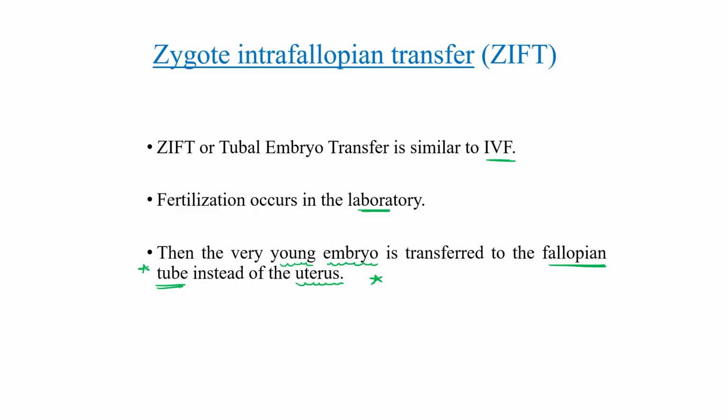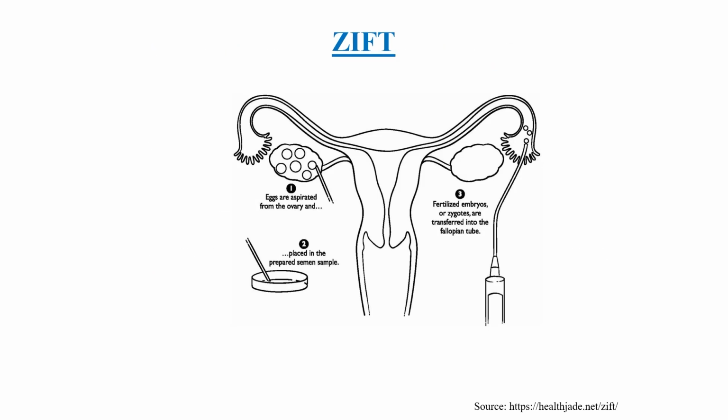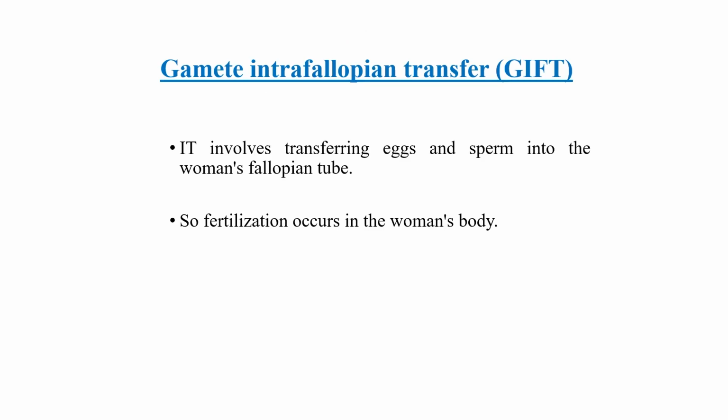This is the difference. Okay, as you can see, eggs are collected and placed into the petri plate, semen is also prepared, and fertilization occurs outside the body. After fertilization, the embryo develops, and this embryo is transferred into the fallopian tube, here, not here. Okay, so the fertilized embryo, or zygote, we can say, is transferred into the fallopian tube.